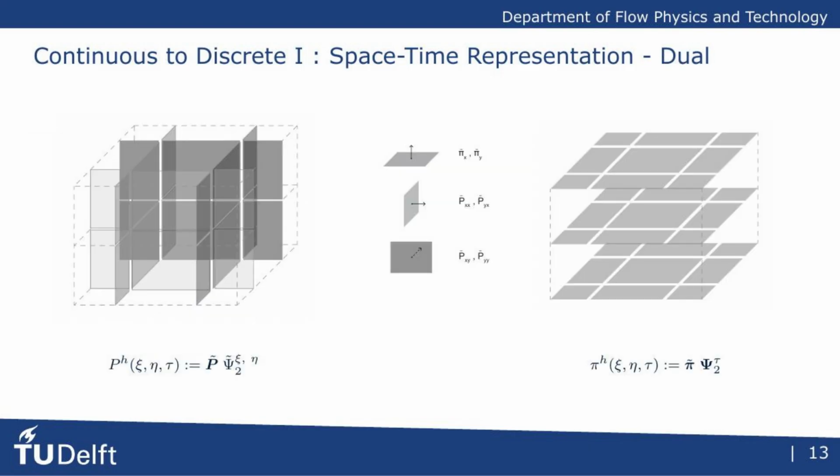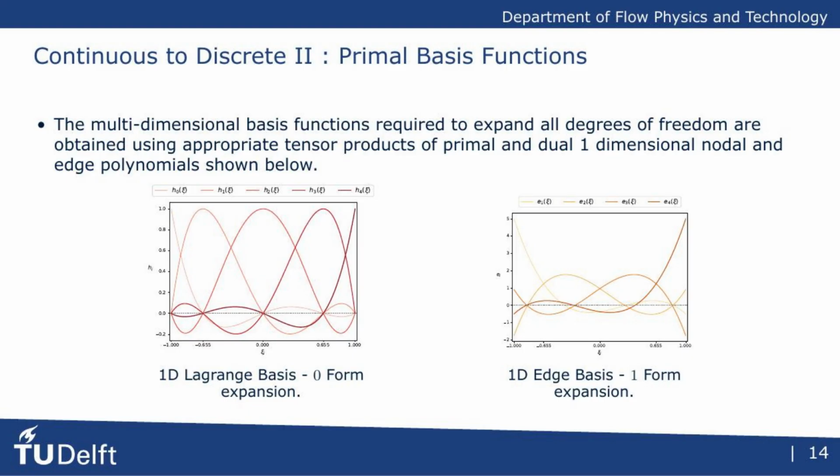Complementary to the primal grid is the dual grid. Here we place the dual or source variables. The momentum, Pi, lives on the dual spatial faces, while the Piola-Kirchhoff stress, P, is defined on the dual spatiotemporal faces. This careful separation of variables between primal and dual grids is fundamental to preserving the physical structure of the equations. To achieve high accuracy, we expand our degrees of freedom using higher order polynomials.